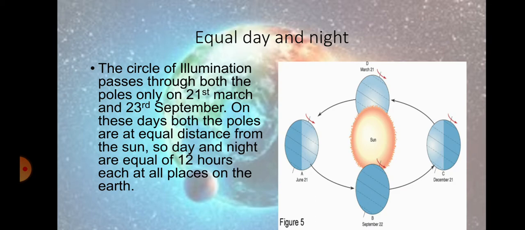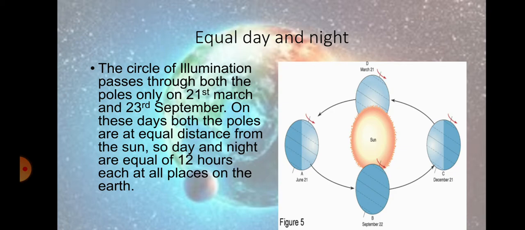Now there is equal day and night. As I told, when it is March and September, there will be equal day and night on both the poles. The circle of illumination passes through both the poles only on 21st March and 23rd September.